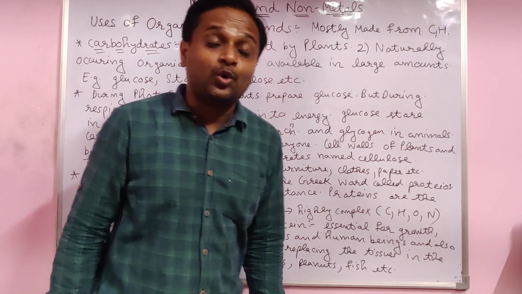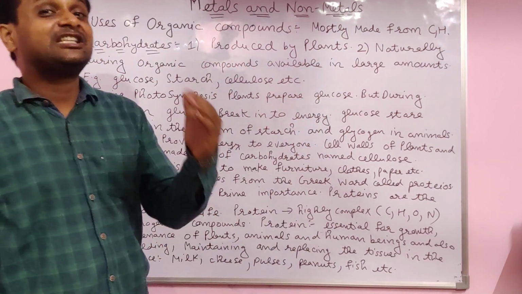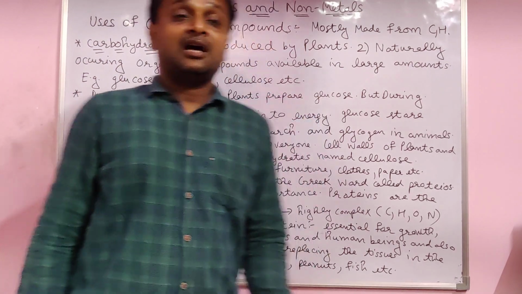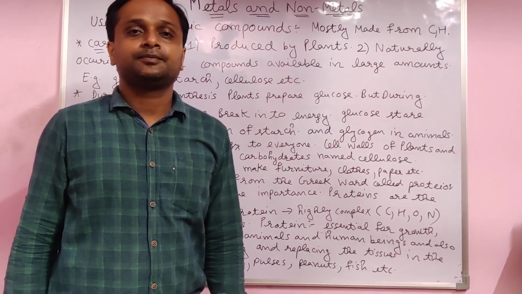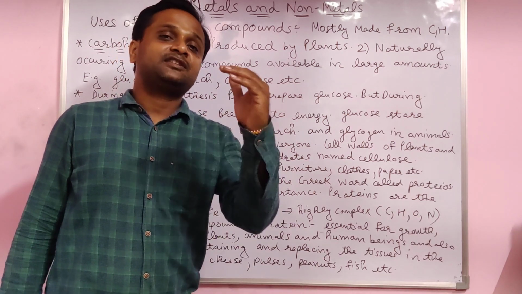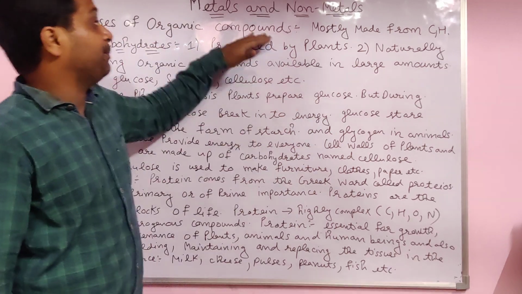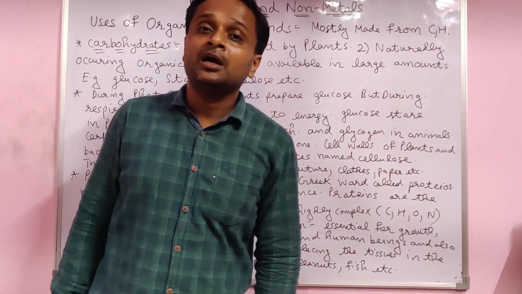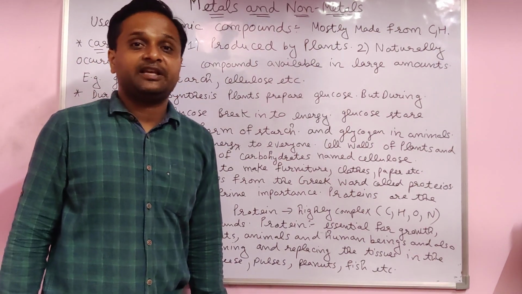Organic compounds are those which are made from carbon and hydrogen. Their first definition was that organic compounds are those which are made from living things. But then the scientist Wöhler discovered the organic compound urea from an inorganic compound, from non-living things.